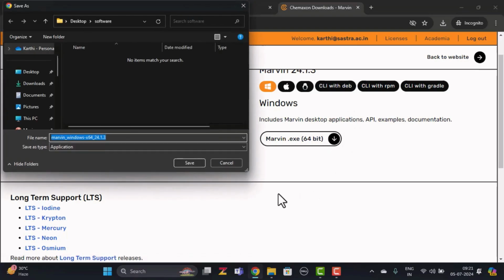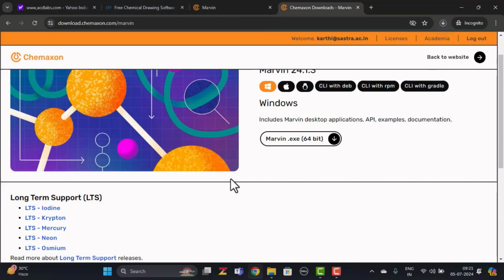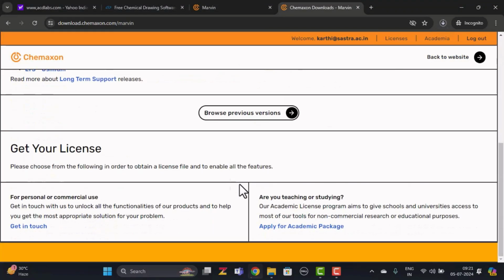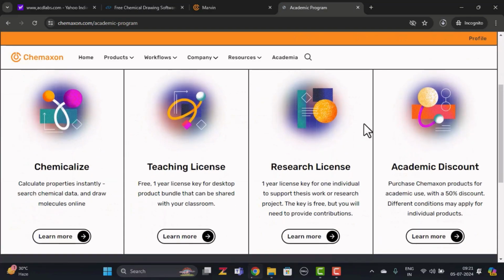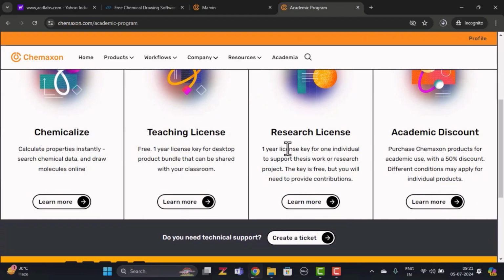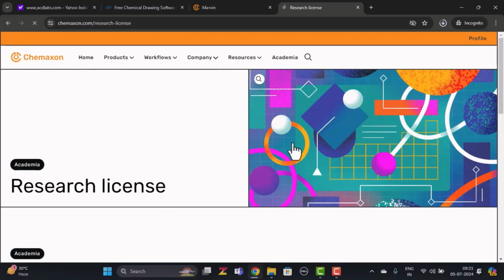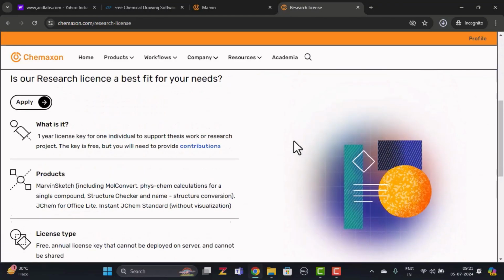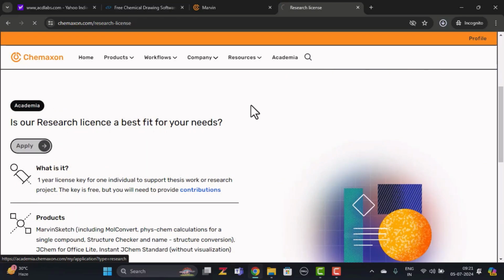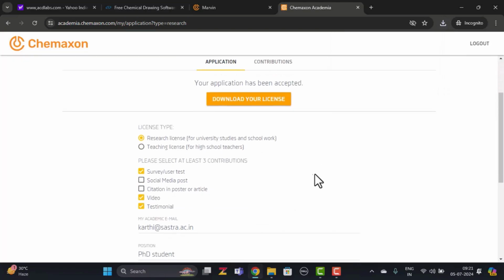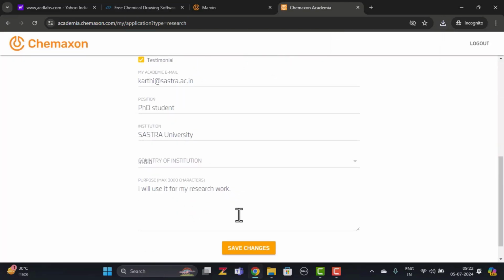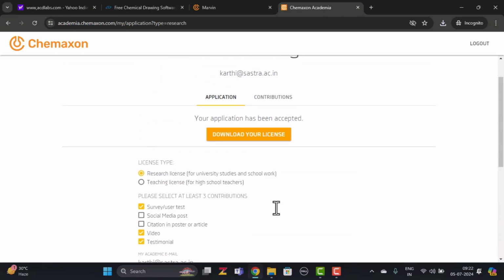For using MarvinSketch, we need a license. If you scroll down on the same page, you'll have an option for applying for an academic license. Four different licenses are provided by ChemAxon. I recommend you click on the research license. It will open another application form. Here you can see the option for applying. Just click on apply. It will open another application form. You have to fill in that form for getting the license for using MarvinSketch. So this is how to download and get a license for MarvinSketch.